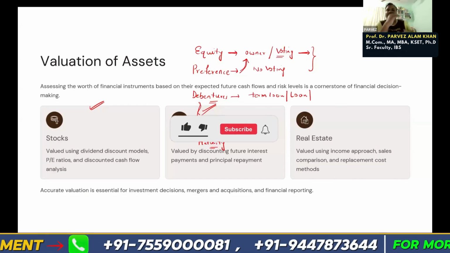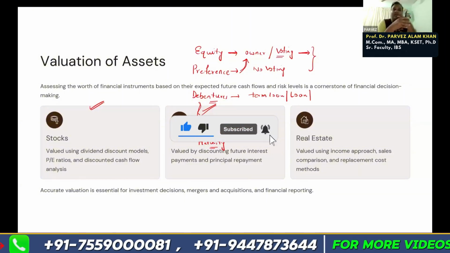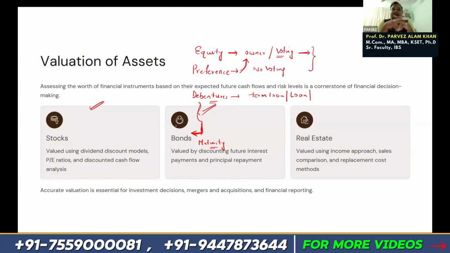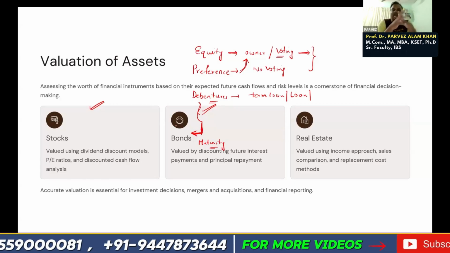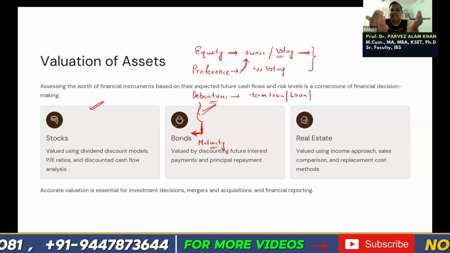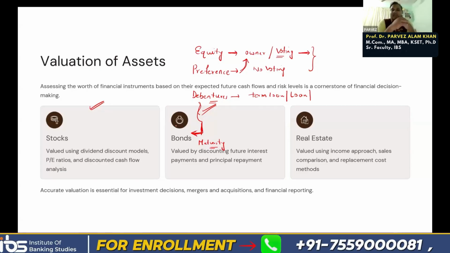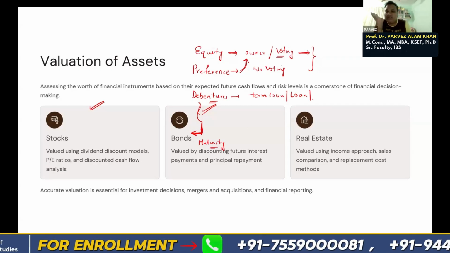Take for example, suppose I take a loan from your bank and suppose I lost my job, or maybe I'm not working, or I'm not getting any money. Can I tell the bank, please leave the interest? The bank will not agree. That is the difference between equity and debentures: in debenture, we have to pay a fixed amount of interest every year without fail.